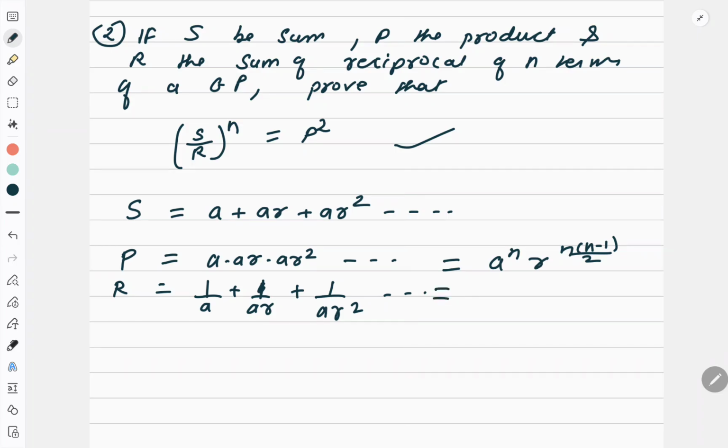Now r is also a GP and I am adding all the terms, right? So if I add all the terms, see here this is the direct formula: a (r to the power n minus 1) upon (r minus 1). No issues.